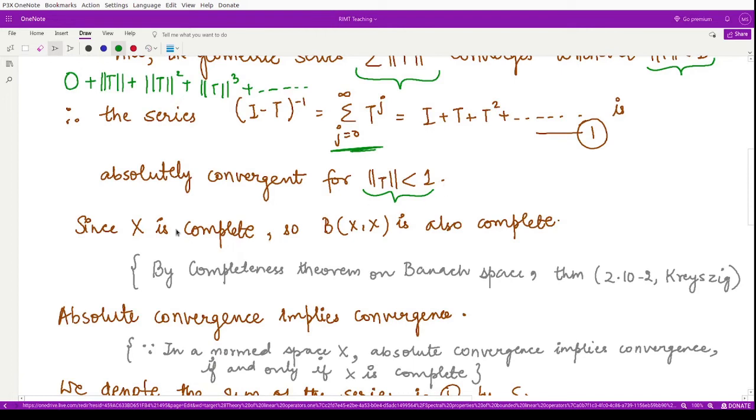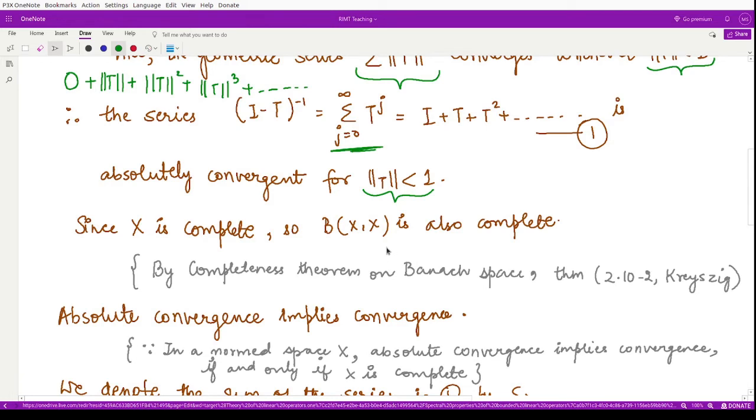And moreover, because X is complete, the space consisting of all the bounded linear operators on X is also complete. This follows by the completeness theorem on Banach space.